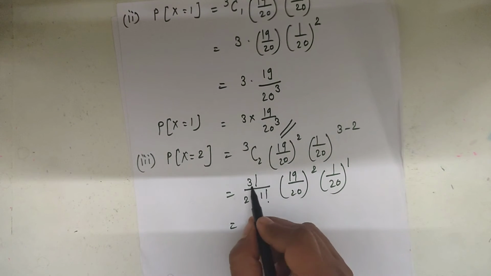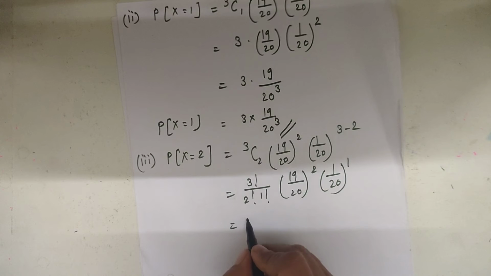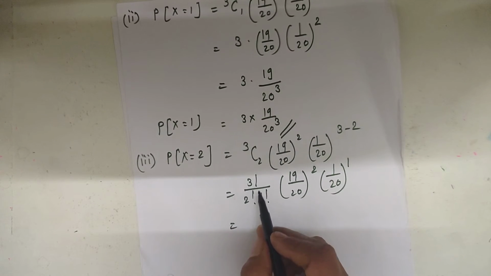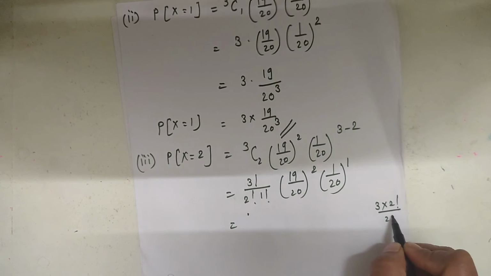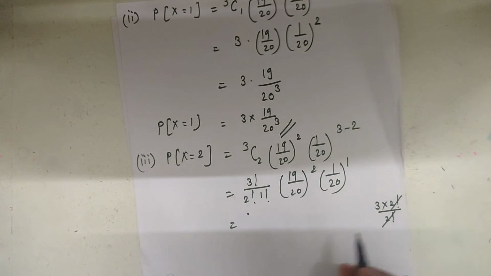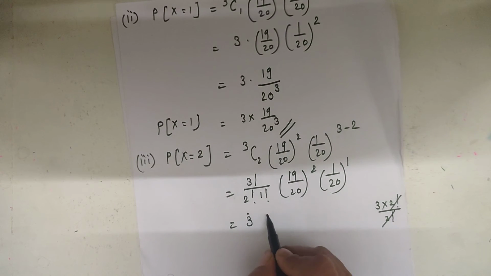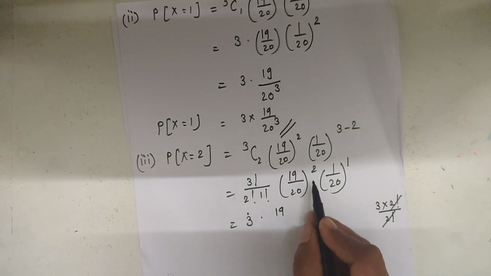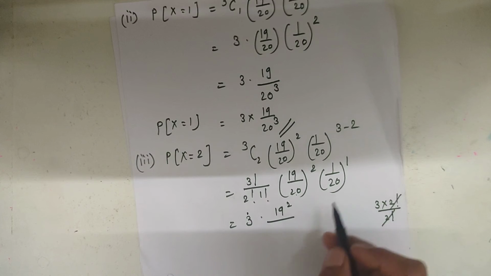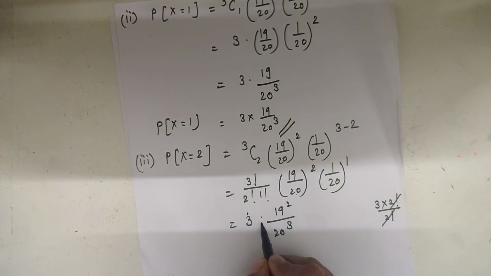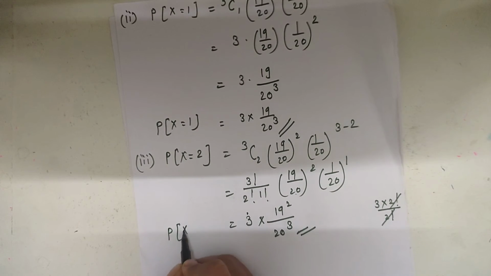Here expanding 3 factorial as 3 into 2 factorial, the 2 factorial will be cancelled and the answer is 3. So the value of 3C2 is 3, into 19 square upon 20 square into 20 raised to 1, that is 20 cube. So this is the required answer for the probability x is equal to 2.